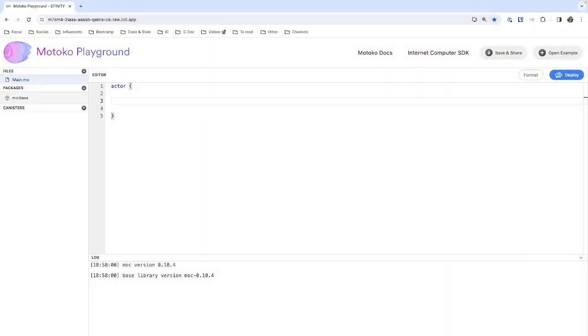We need to define three variables. We need a variable to store the message. We also need a variable to count the message, and we need a variable default message. The default message will be used in case message is empty, so we can notify our users.